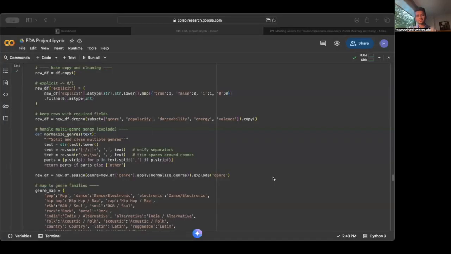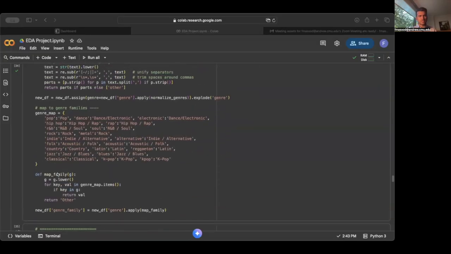So, when I began this analysis, I had only one main question. How do different music genre families differ in their popularity and musical characteristics, such as explicit content, and how have these traits changed or evolved over time? The goal was to uncover the distinctive musical profiles of each genre, understand how these traits have shifted historically, and determine whether explicitness plays a meaningful role in shaping popularity.